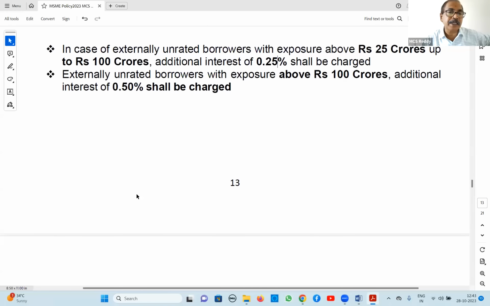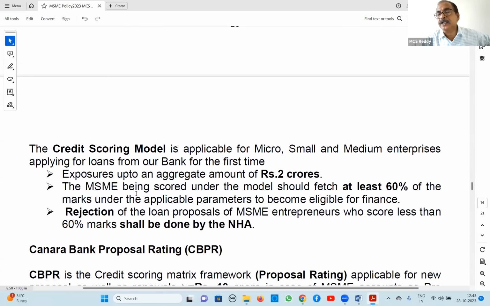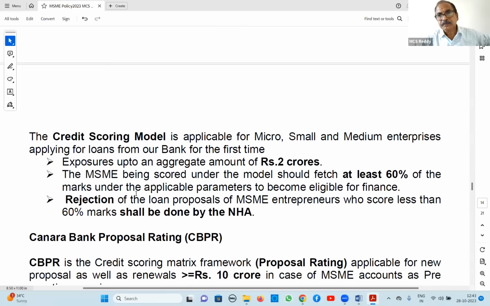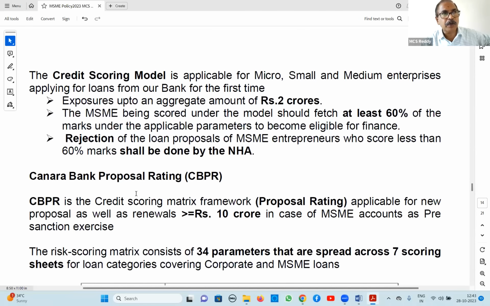This is regarding additional rate of interest for non-obtention of external credit rating. But external credit rating, for delay only you have to collect. Waiver, nobody is having power other than ED and above authorities. Waiver of ECA, only ED and above authorities they are empowered, not below ED level. This is about ECA. Next, credit scoring model.